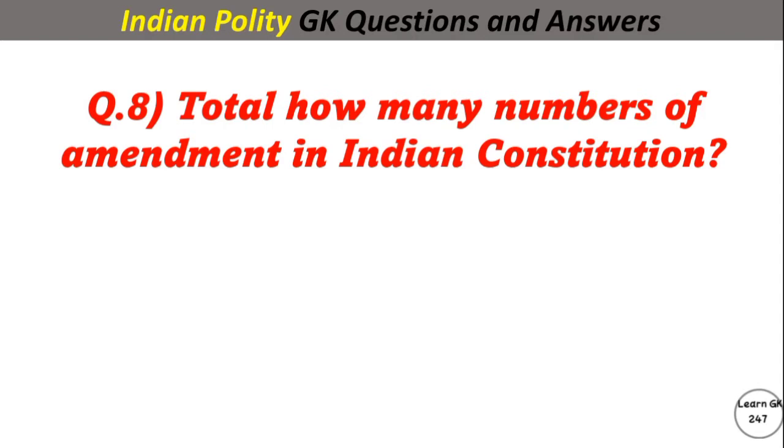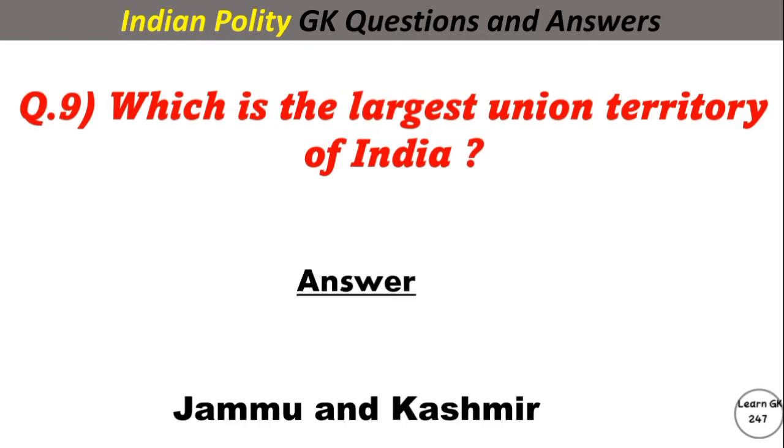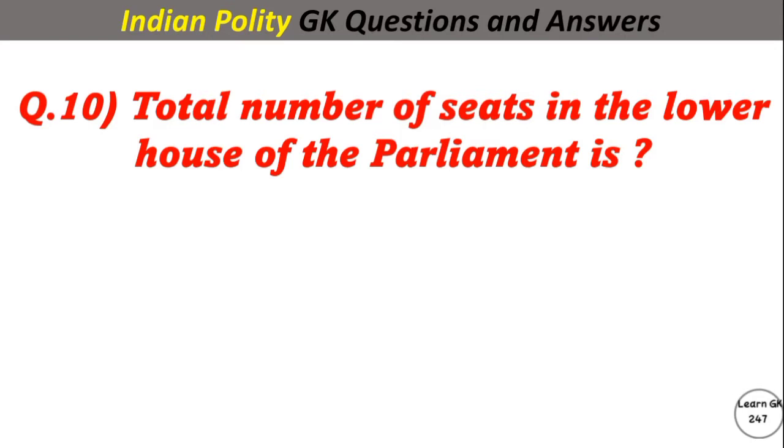Total how many numbers of amendment in Indian Constitution? Answer. 105. Which is the largest union territory of India? Answer. Jammu and Kashmir. Total number of seats in the lower house of the parliament is? Answer. 543.